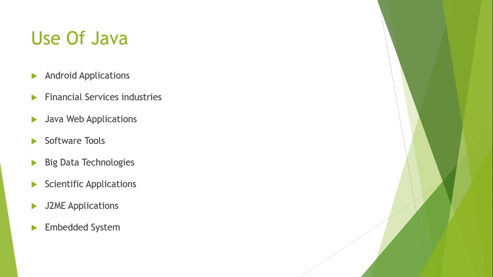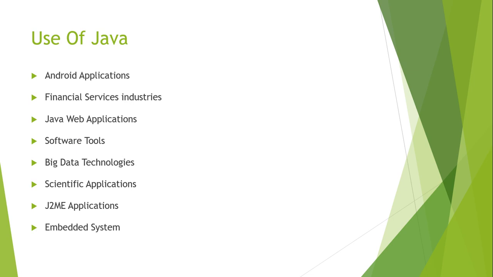For scientific applications, they are using Java. Why are they using Java in scientific applications also? Because Java is more secure. We will see how Java is secure. So Java is more secure, and that's why in scientific applications also they are using Java.